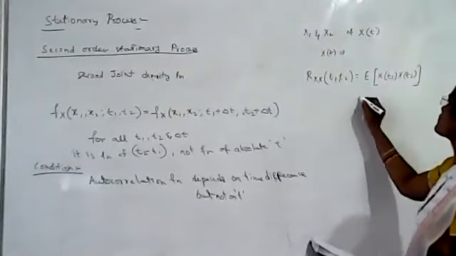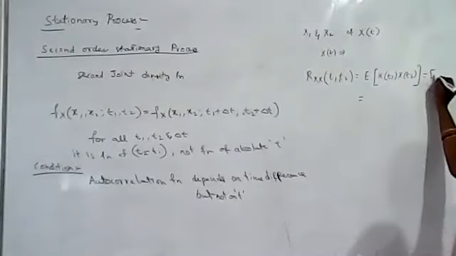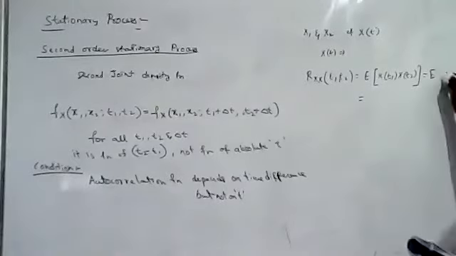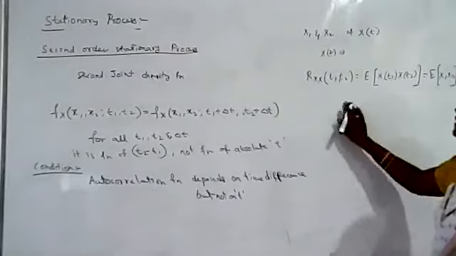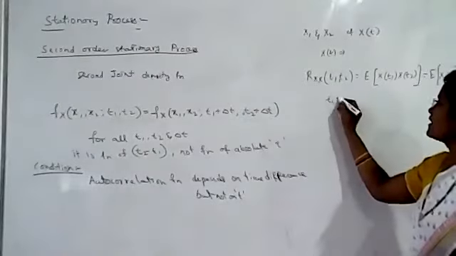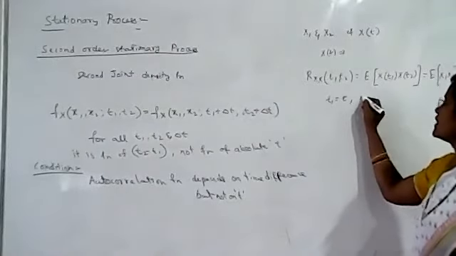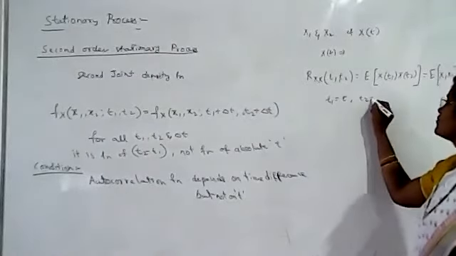Say t1 is equal to t, and t2 will be some shift in time from t. So it is given like this.